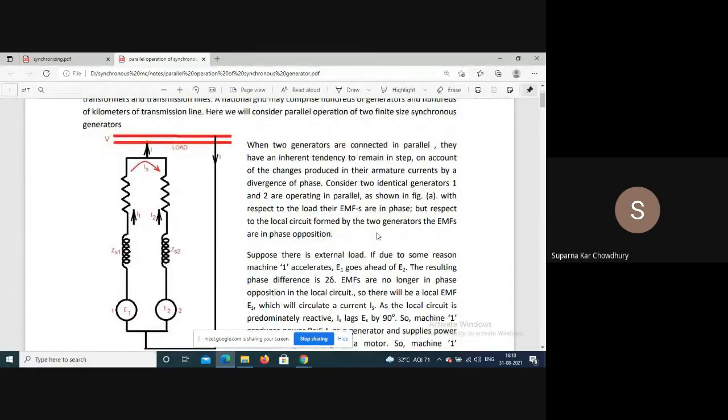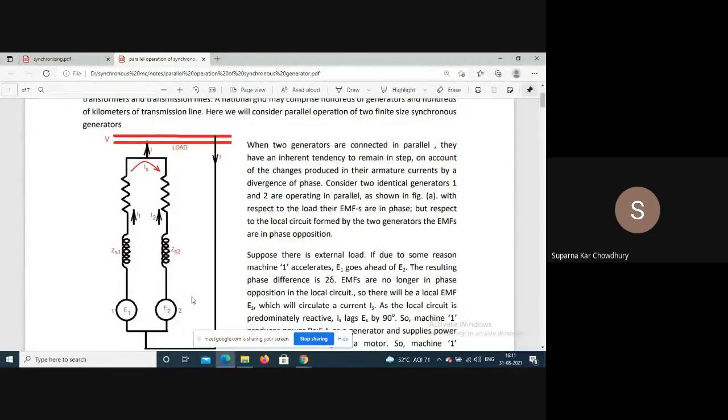The only difference is that when we consider a machine synchronized with the bus bar, the bus bar capacity was assumed to be infinite compared to the machine. But when we are considering two or three generators in parallel, their capacities are comparable. They are not infinite. The capacities are finite. That is the most practical case.